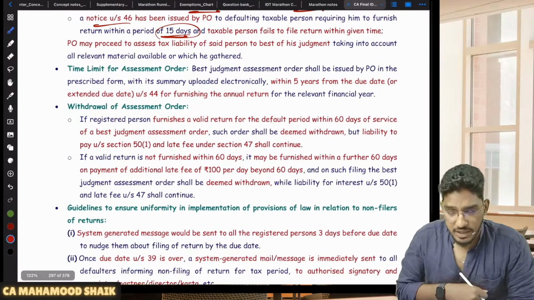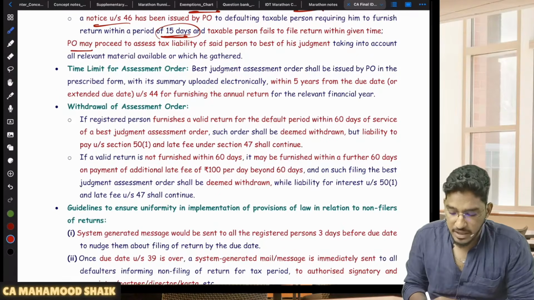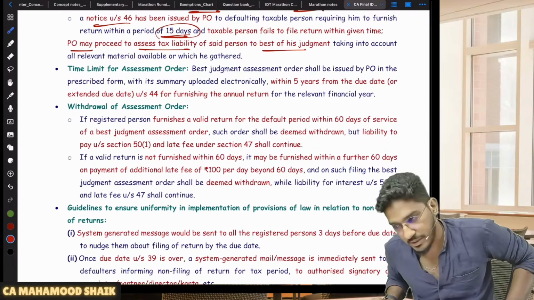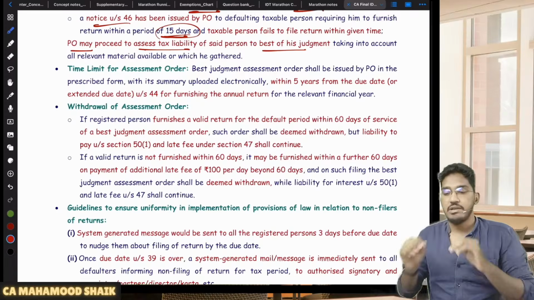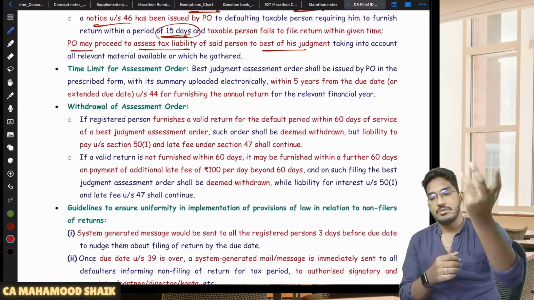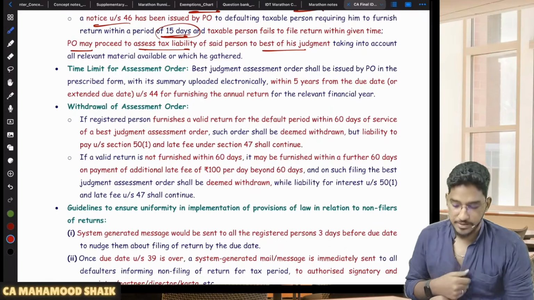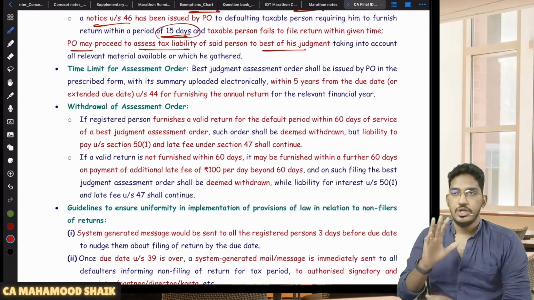If within the 15 days of time also you are not filing your return, then the department will proceed to assess your tax liability to the best of his judgment. He will do best judgment assessment depending on whatever information is available with him. He will determine your tax liability, and that much liability you will become liable to pay. So that is what I call best judgment assessment. Able to understand? So very simple.